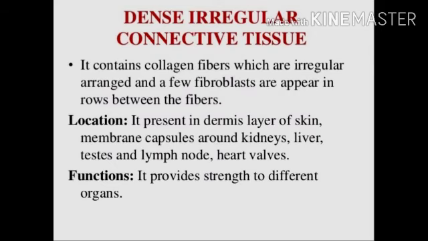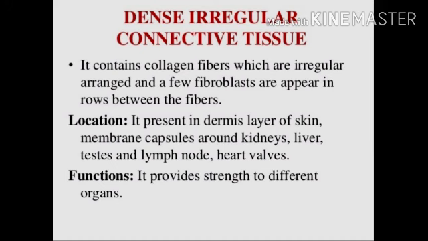After this, dense irregular connective tissue. It contains collagen fibers which are irregularly arranged. In the previous one they were regularly arranged, in this they are irregularly arranged. That's why it is known as dense irregular connective tissue. A few fibroblasts appear in rows between the fibers.